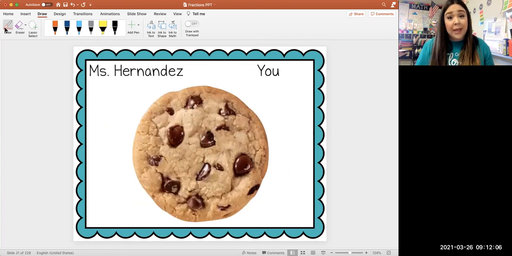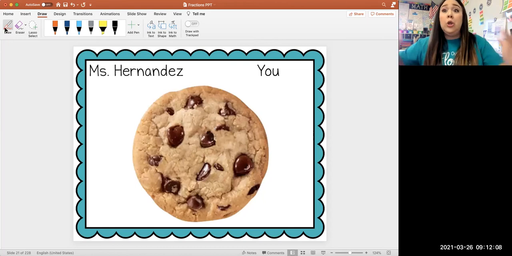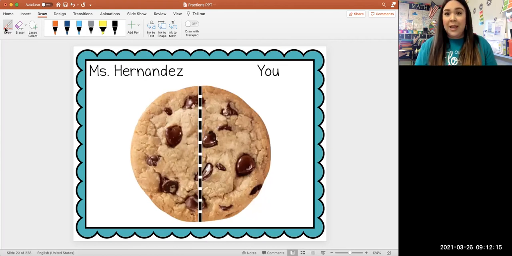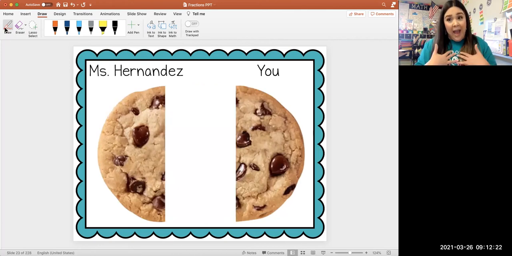Okay, so let's try this again. I have a chocolate chip cookie. I get a piece. You get a piece. Let me go ahead and partition my cookie. Okay, now look at the way that I partition this cookie. Think about it. I have my piece.